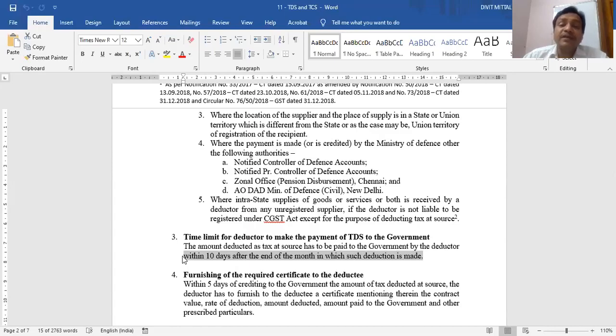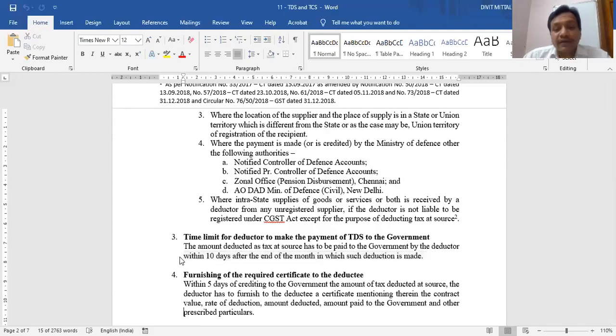So if I made the payment on 7th November 2019, after deducting 8,000 as tax, then till 10th December 2019, it is my duty to deposit this tax with the government of India, 10 days after the end of the month in which I made the deduction.